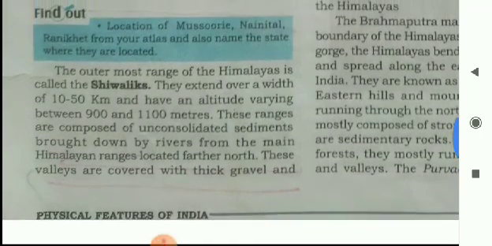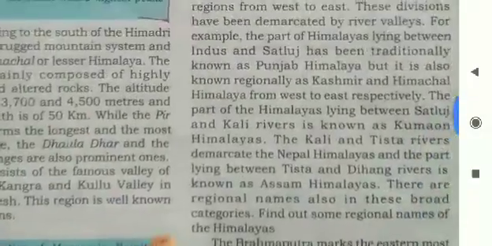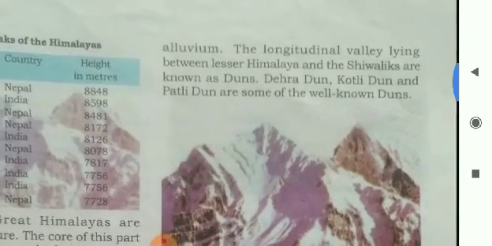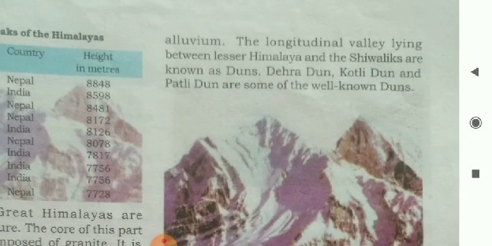These ranges are brought down by rivers from the main Himalayan ranges located farther north. These valleys are covered with thick gravel and alluvium. Most fertile area is this, rich in soil, fertility is very good.